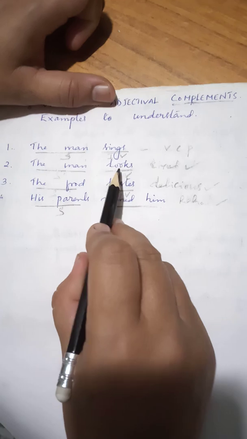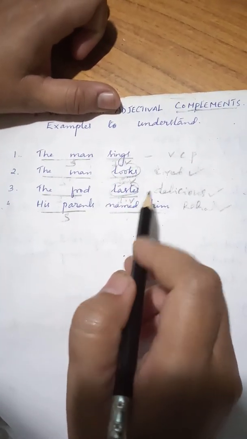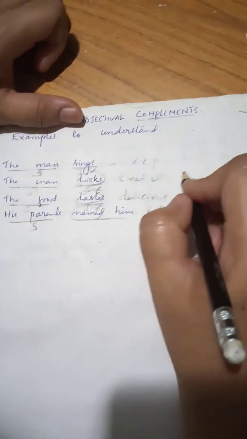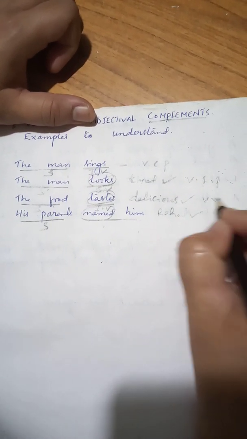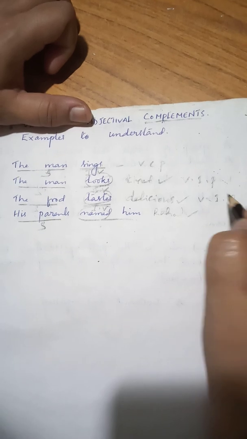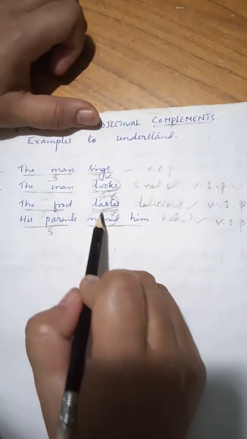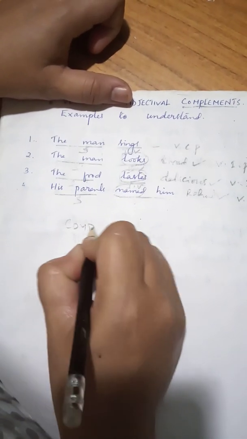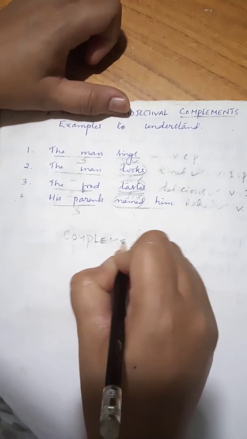So such verbs, looks, taste, and named, are called verbs of incomplete predication. Verbs of incomplete predication. So such verbs, looks, taste, name, are known as, what is it?